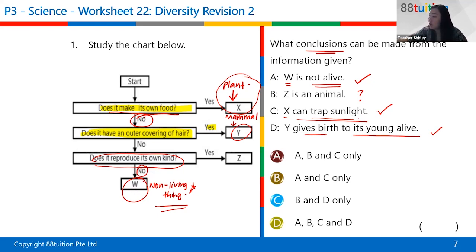So since we do not have A, C, D, the answer that is closest will be A, B, C, D. That means we can say that Z is an animal. Then again, it cannot just be an animal. It can be something else as well. It can be a fungi or a bacteria as well. Okay. Next question.